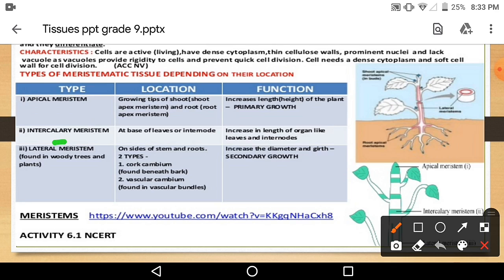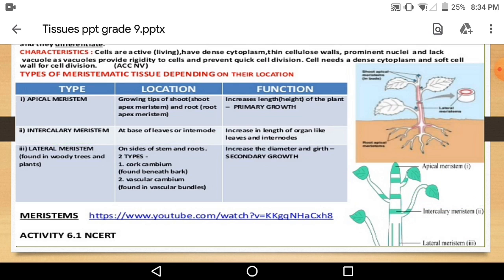Intercalary meristem at the base of the leaves or internode. Here internode, meaning the place between the two nodes or base of the leaf, this is called internode. So it is called intercalary meristem. Increase in length of organs like leaves and internodes. So they increase the length of the leaves or the internodes. That is the function.